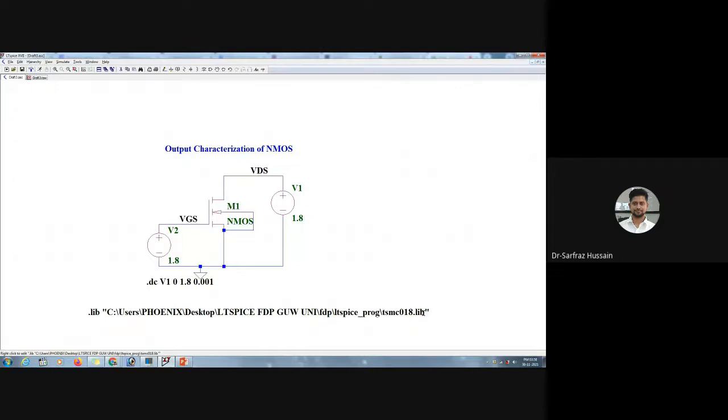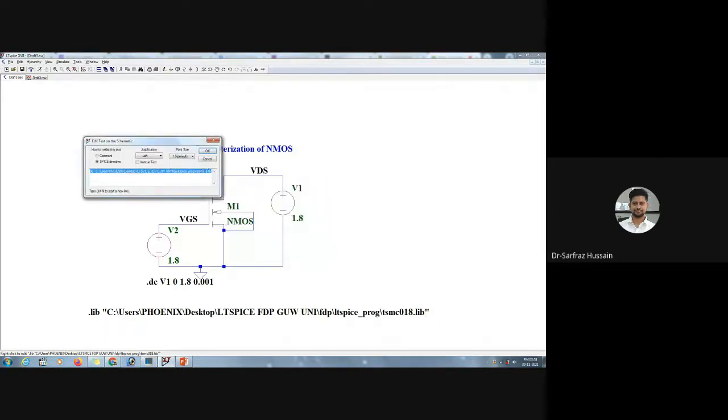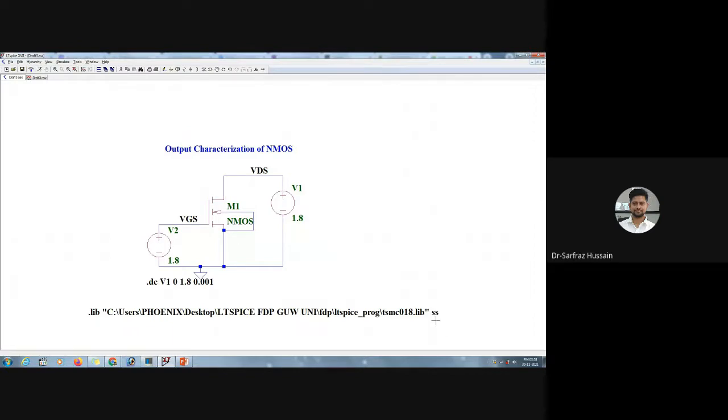Suppose this particular library file has another process parameter, then you can put ss. If I write down ss, it will choose the slow nmos and slow pmos.